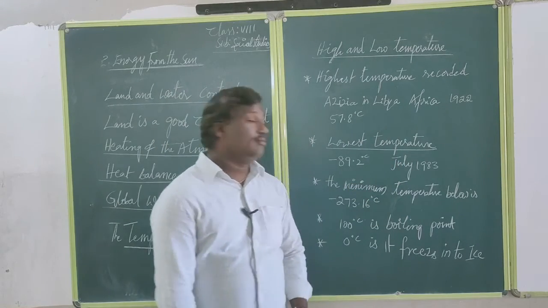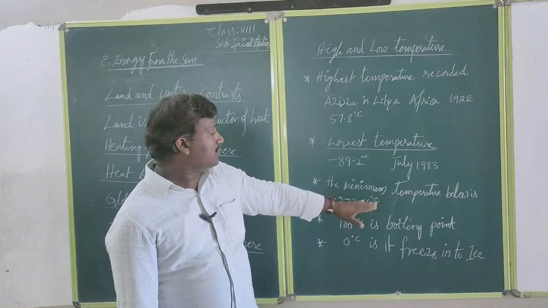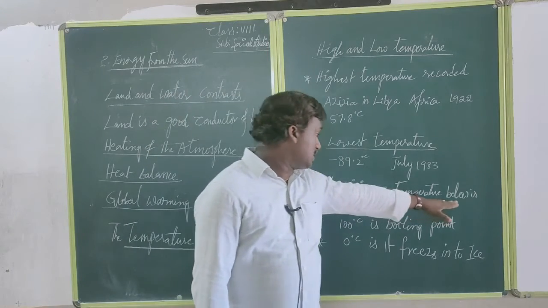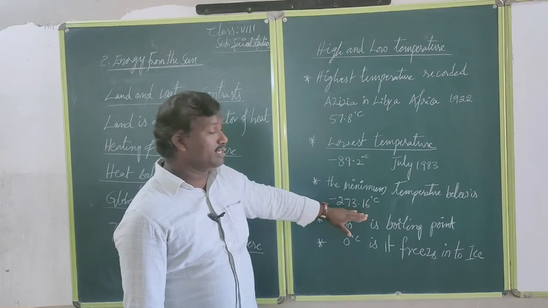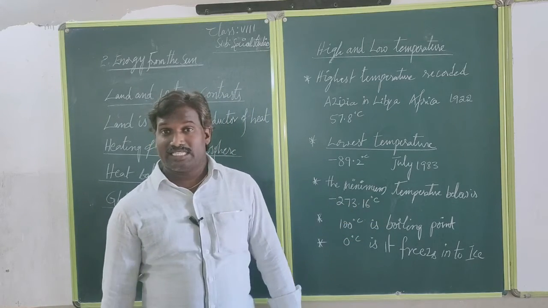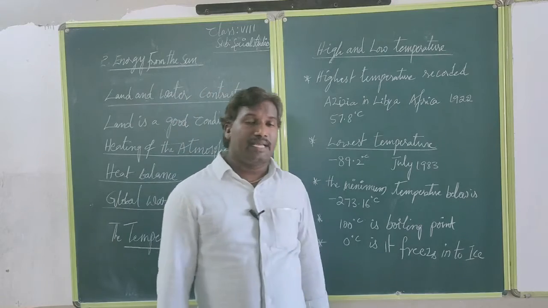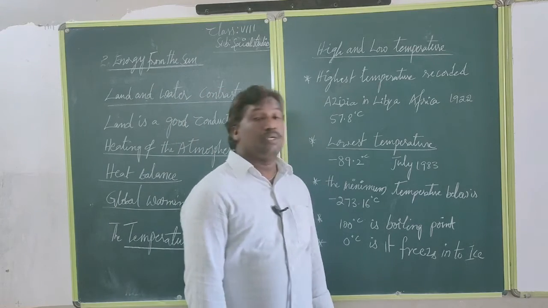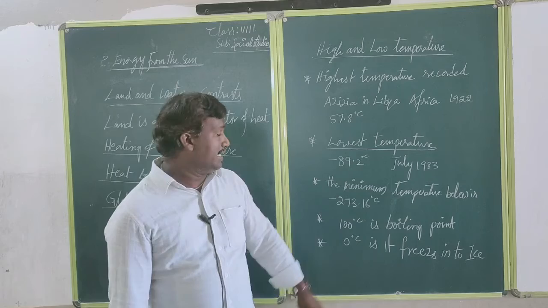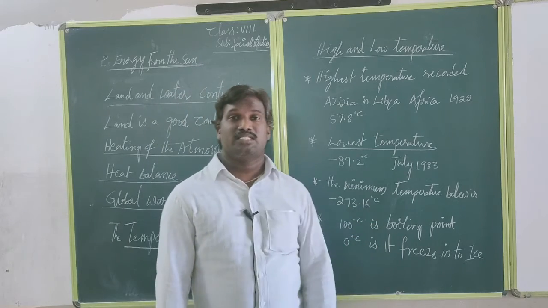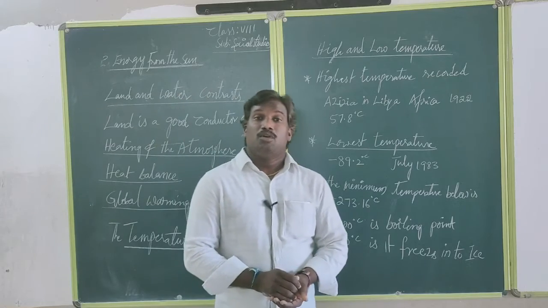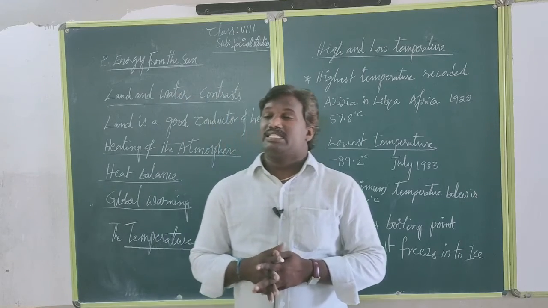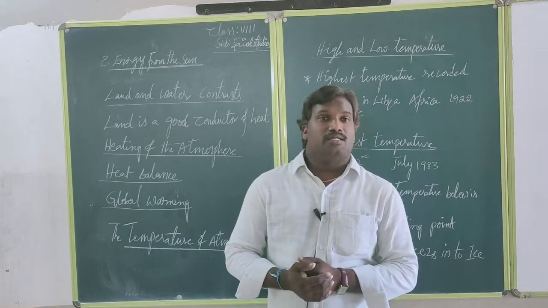At the same time, generally we can observe that the minimum possible temperature is minus 273.16 degrees Celsius. And 100 degrees Celsius is the boiling point.